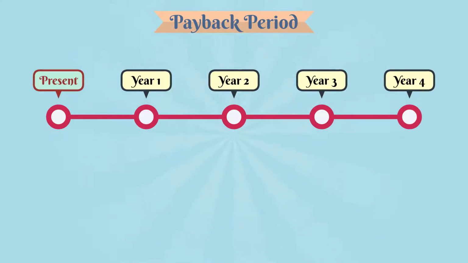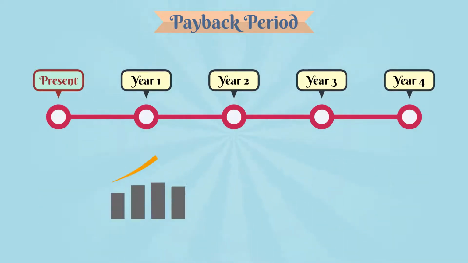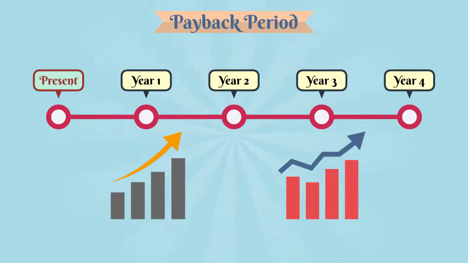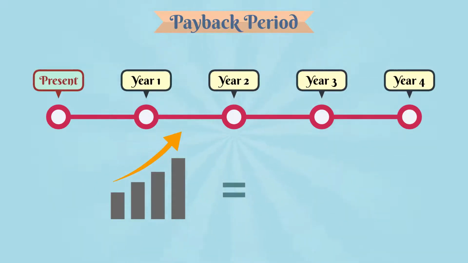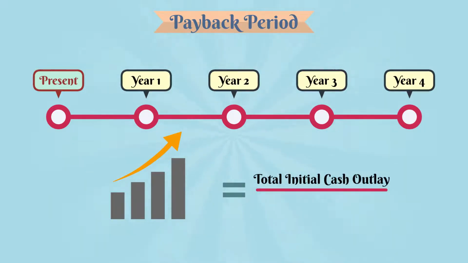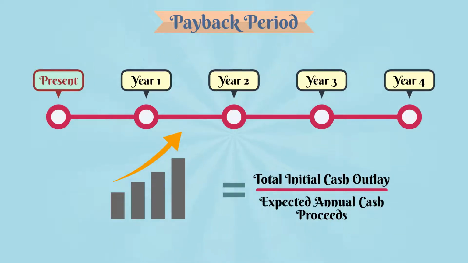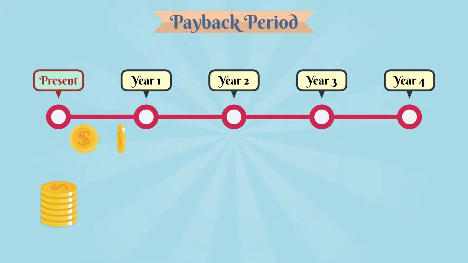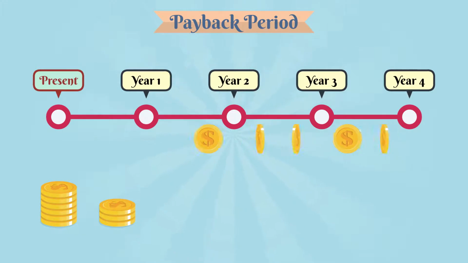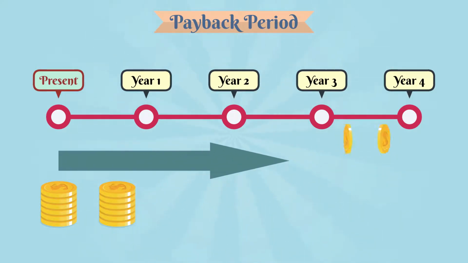The stream of cash flows from the investment annually can be constant or not constant. In case of the constant cash flow, the payback period can be calculated by dividing the total initial cash outlay by the amount of the expected annual cash proceeds. For example, if the initial outlay is $60,000 and is expected to produce annual cash inflows of $20,000 per year for 4 years, the payback period will be $60,000 divided by $20,000, or 3 years.